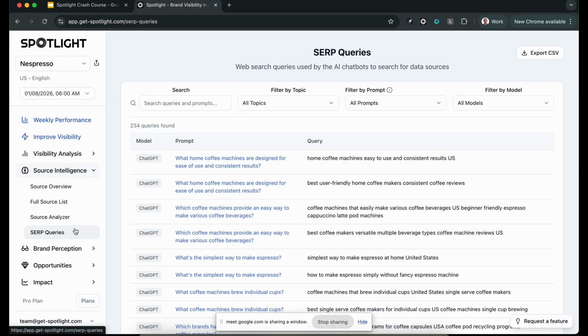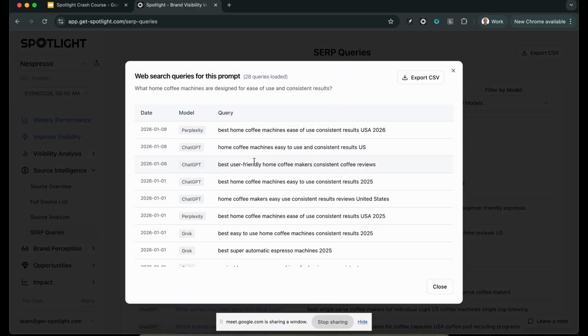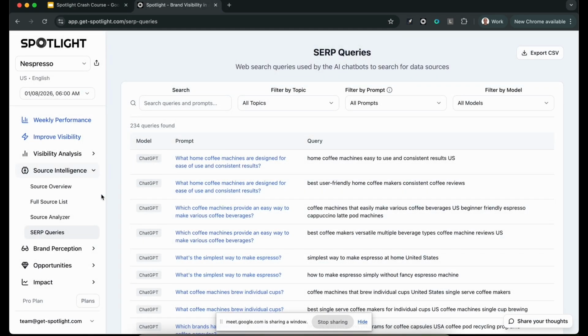And now we have this new section here for existing users, and this is really important. Here you can find for every prompt how it is searching the web. So here, for example, this prompt: what home coffee machines are designed for ease of use. Then we can see how each one of the models is actually searching the web, for example how ChatGPT is searching Google and Bing. This is how we are then going to optimize our content. We're going to target these keywords. We can collect this data, these fan out queries, or the query fan out, for ChatGPT, Perplexity, and Claude. Those are the three models that we can currently get that data for. So that's another section.